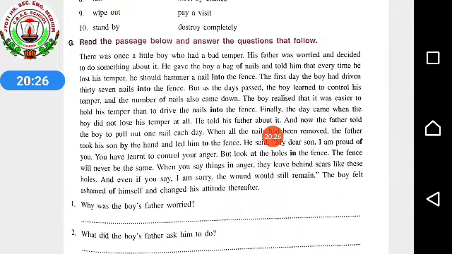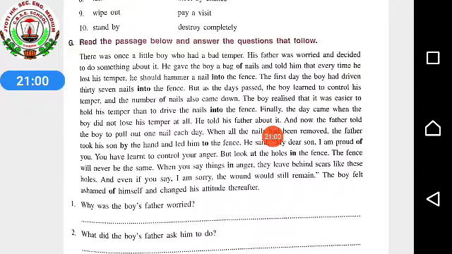He gave the boy a bag of nails and told him that every time he lost his temper, he should hammer a nail into the fence. The first day, the boy had driven 37 nails into the fence. But as the days passed, the boy learned to control his temper, and the number of nails also came down. The boy realized that it was easier to hold his temper than to drive the nails into the fence. Finally, the day came when the boy did not lose his temper at all.